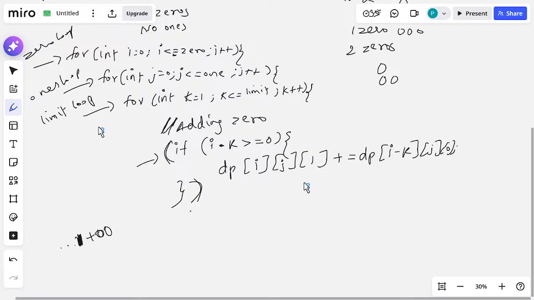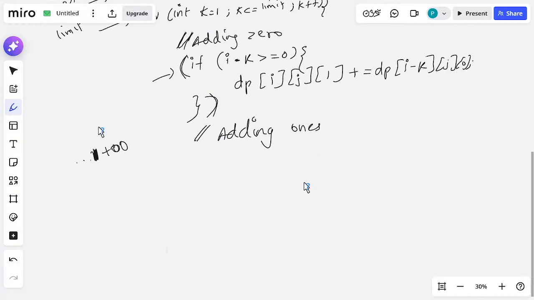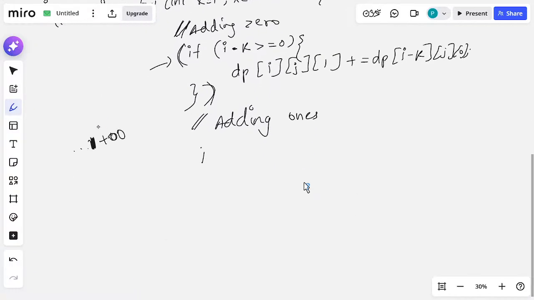Then for adding ones. For adding ones, what is the code? Same as adding zeros, j minus k is greater than or equal to 0.